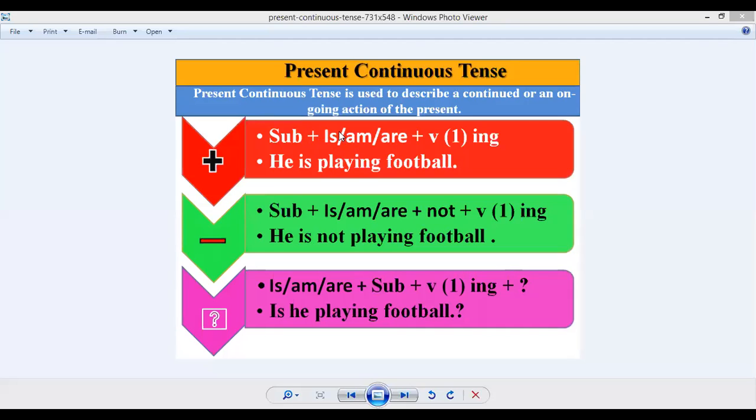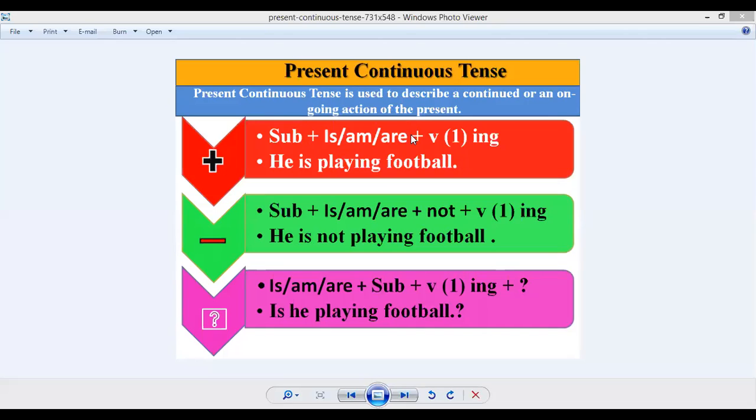We use "is" for those names that are singular. "Am" is used with "I", and "are" is used with the plural type of sentences or plural names. Whenever you want to give a plural idea, we have to use "are".